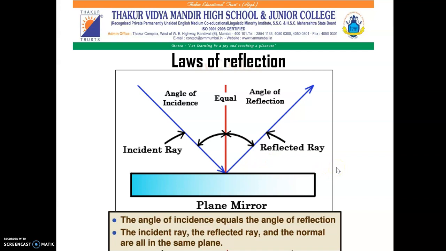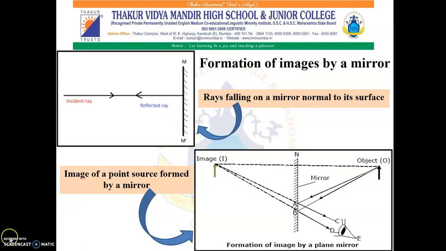Now let us understand how these laws of reflection are applicable in reflection of light from a mirror. We see a clear image of ourselves when we stand in front of the mirror in our house. To understand how an image is formed in a mirror, let us first consider an image formed by a point source. Over here, you can see the light rays falling perpendicularly on the mirror. They are reflected back in the same perpendicular direction along the same ray.